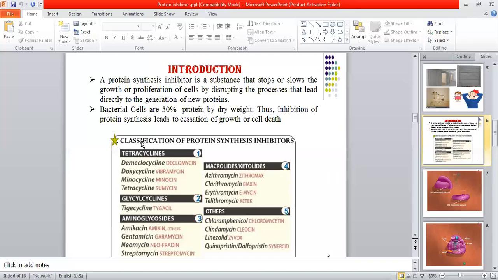Now here I'm just going to tell you about tetracycline. In this category, you only have to look at the suffix at the end, which is cycline. The aminoglycosides have the suffix mycin: gentamicin, streptomycin, which I think most of you have used. Macrolides also have a suffix at the end, which is mycin: erythromycin, azithromycin, like this. These are all their brand names.